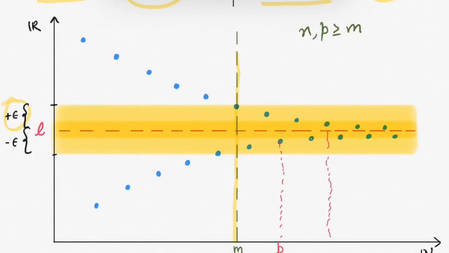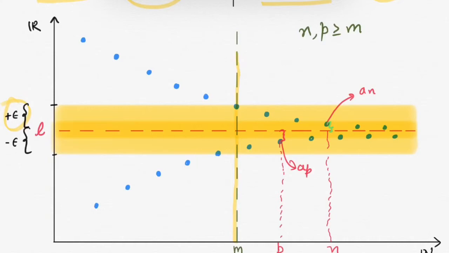So this is natural number n. Okay, and this point will be ap and this will be an. Here this red horizontal line is the limit of the sequence L. And you can see distance between L and ap is less than epsilon, and distance between an and L is also less than epsilon.